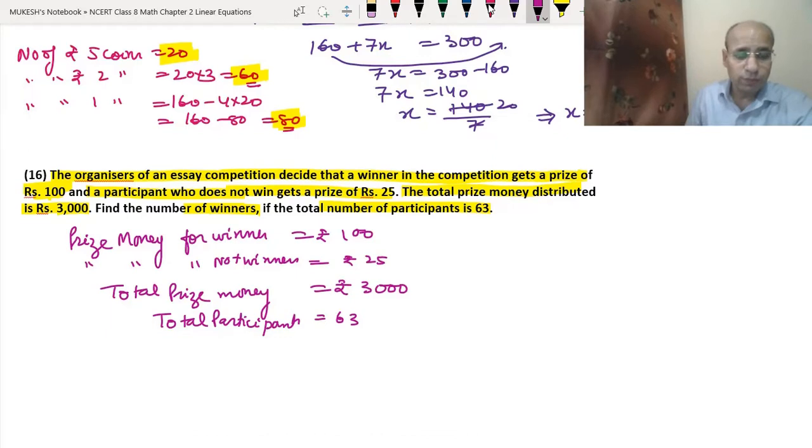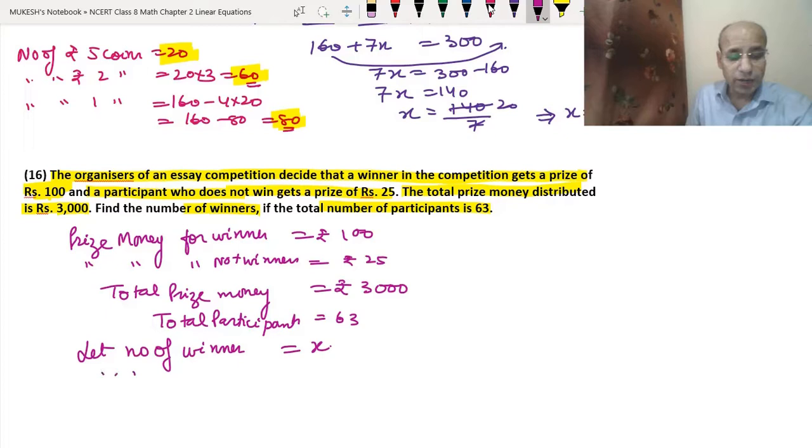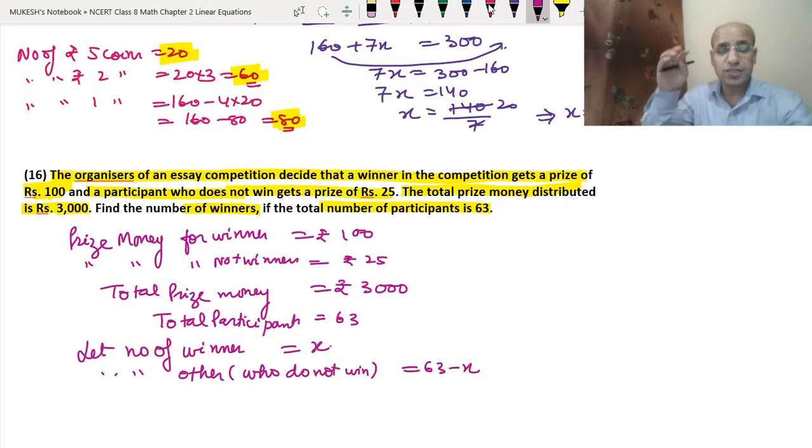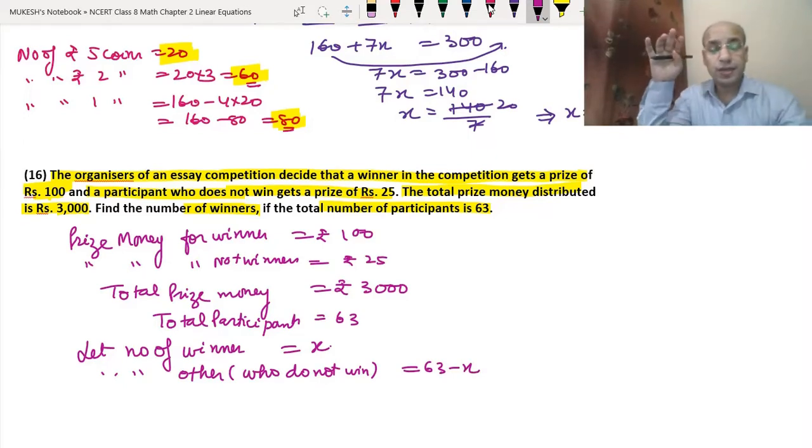So what will we do? Let the number of winners be equal to x. So the number of others who do not win will be equal to 63 minus x. You can understand it this way: suppose we have 10 participants, and out of this 3 win, that means 10 minus 3, 7 lose, or 7 are the others who do not win.